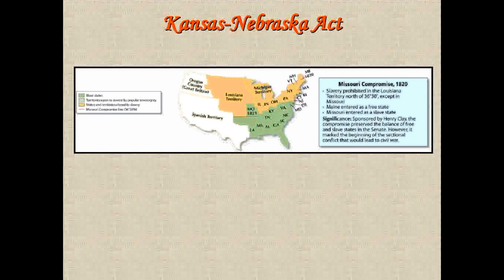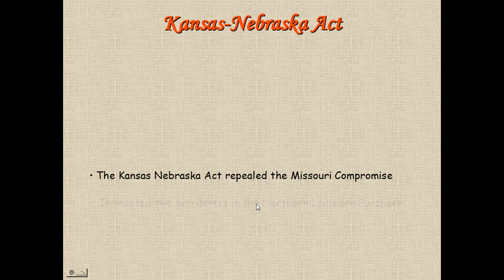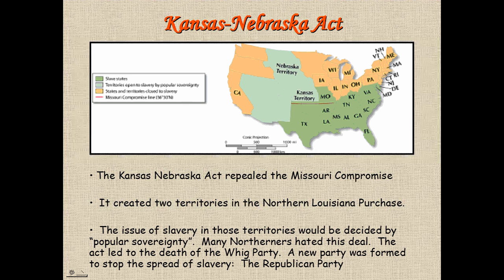Now remember, the Missouri Compromise applied to the Louisiana Purchase. We admit Missouri, we admit Maine, and we draw a line in the Louisiana Purchase. North of the line, slavery can't exist. South of the line, it's okay. The Kansas-Nebraska Act gets rid of the Missouri Compromise. In the northern Louisiana Purchase, it creates two territories, and it says that slavery will be up to the citizens of those territories.